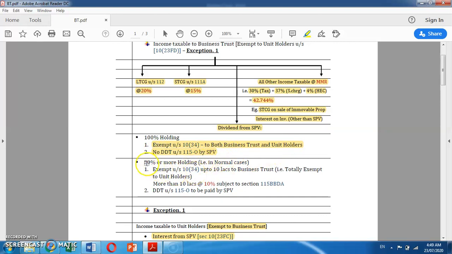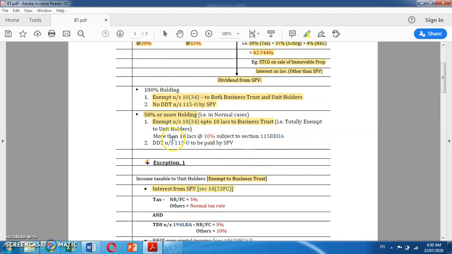In the other scenario, if a business trust is holding less than 100% in a SPV, which is a normal case, then any dividend declared by such SPV would be exempt under section 10(34) up to 10 lakhs to such business trust. It means above 10 lakhs it would be taxed at the rate of 10% subject to 115BBDA. Please note that it is totally exempt to unit holders, and in such case DDT under section 115O is also to be paid by such SPV.